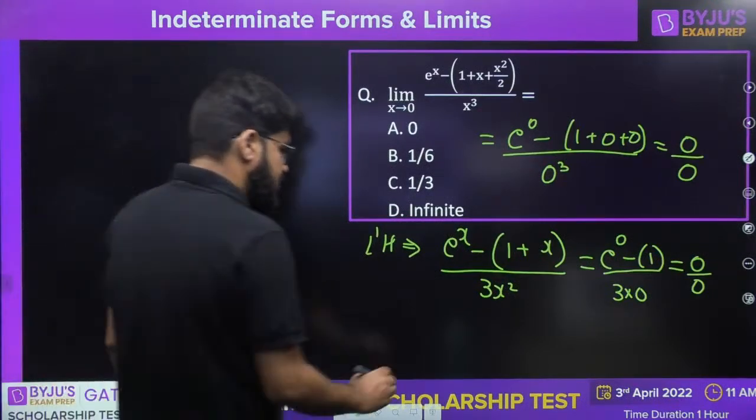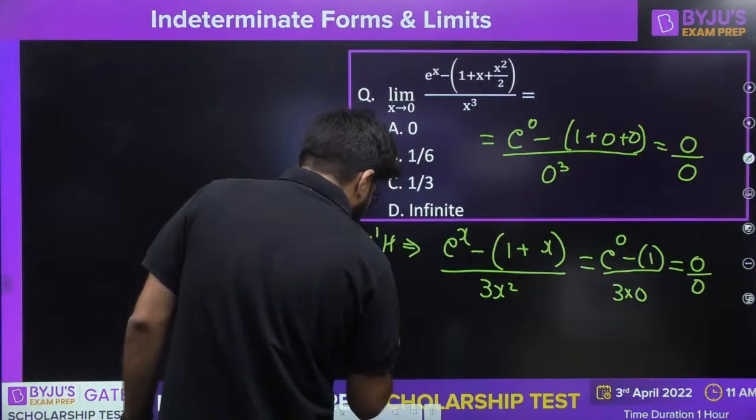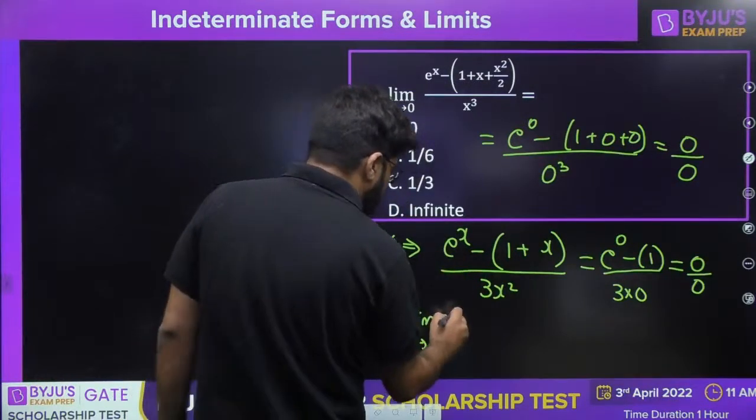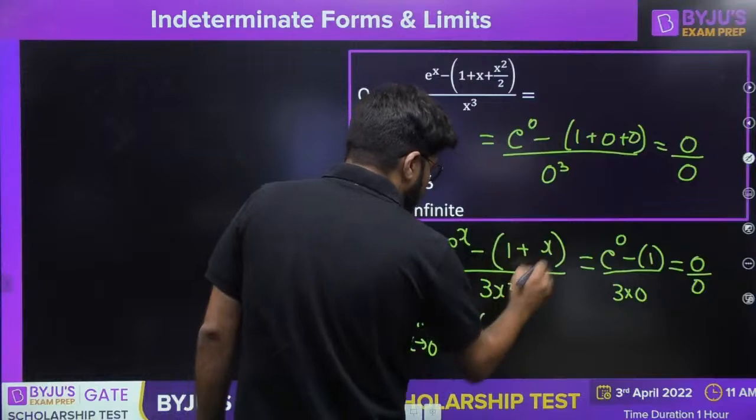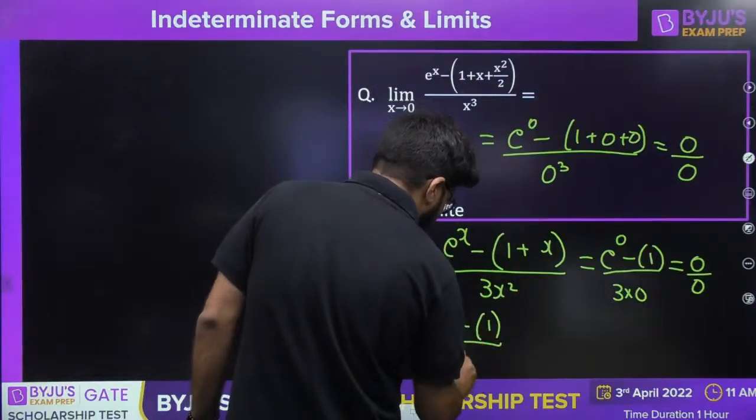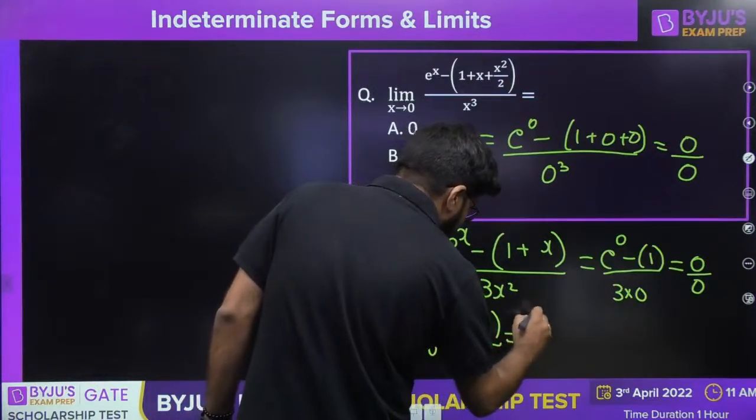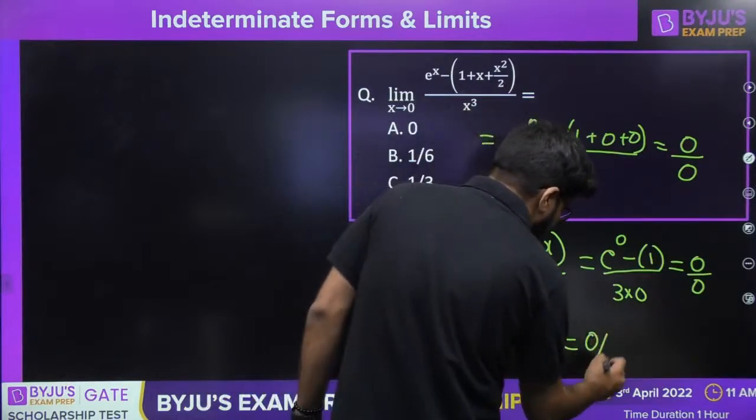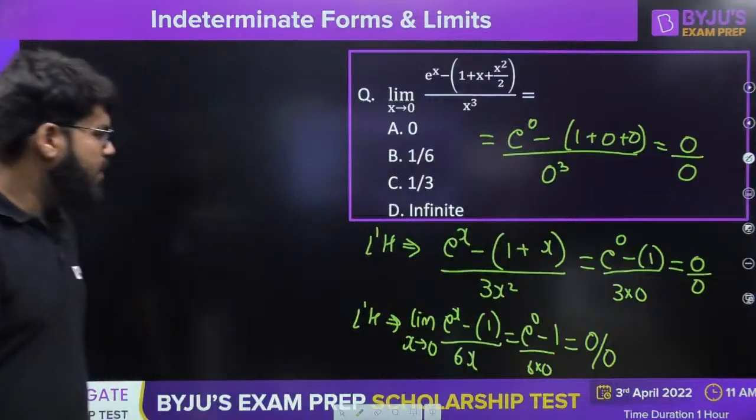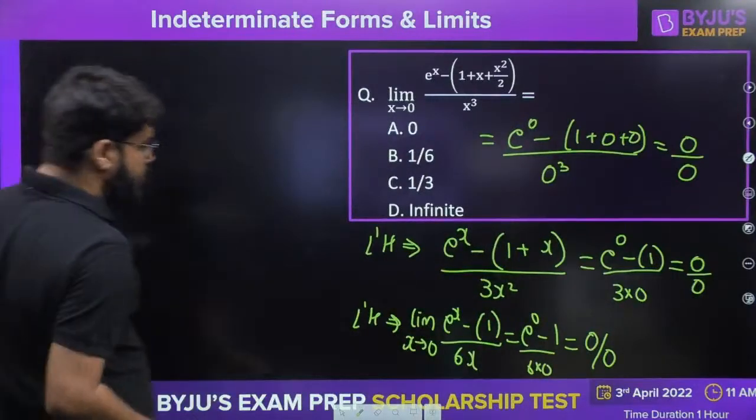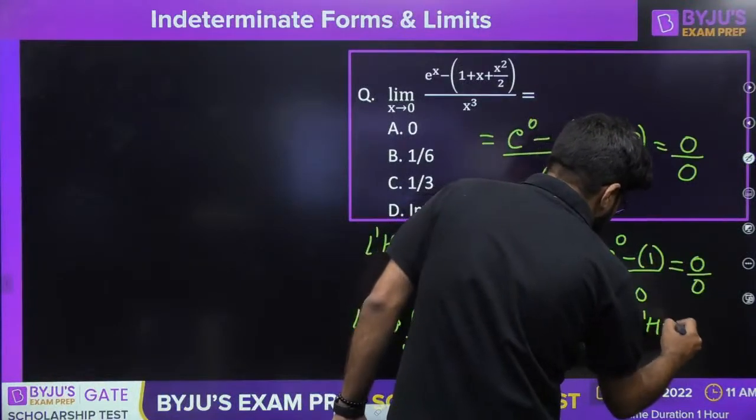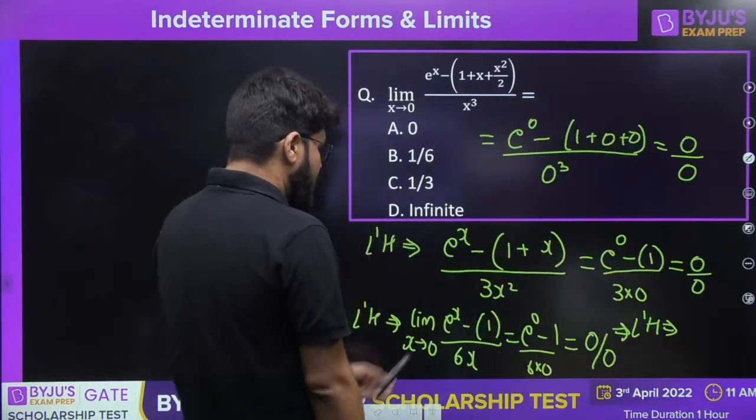Okay, so once again L'Hospital. This is going to become limit x tending to 0, the differentiation of e power x minus 1 plus x, which is e power x minus 1, upon 3 twos are 6x, and this is still e power 0 minus 1 upon 6 into 0, 1 minus 1, this is still 0 by 0. If it is still 0 by 0, one more time L'Hospital rule. Let's do it here, one more time L'Hospital rule.